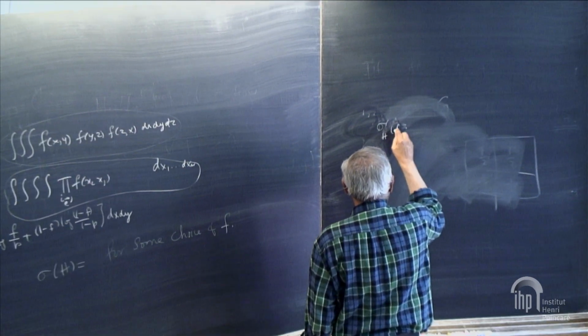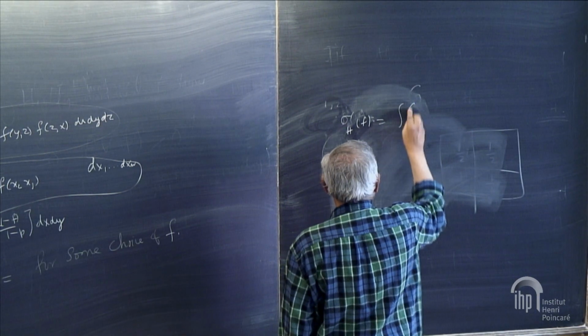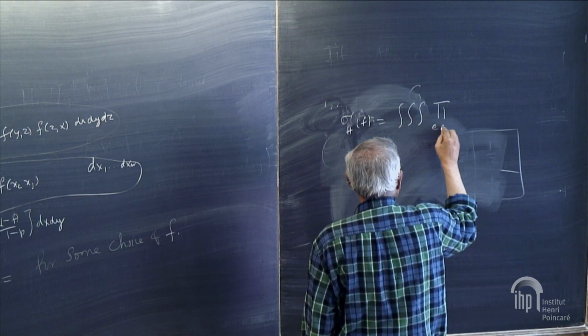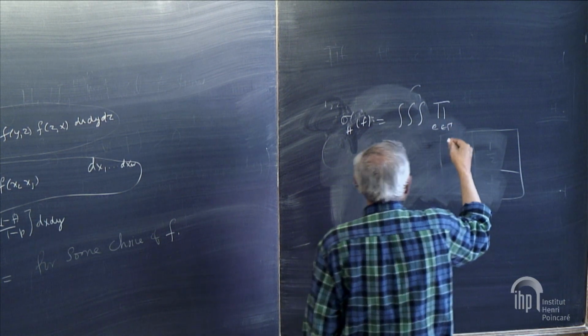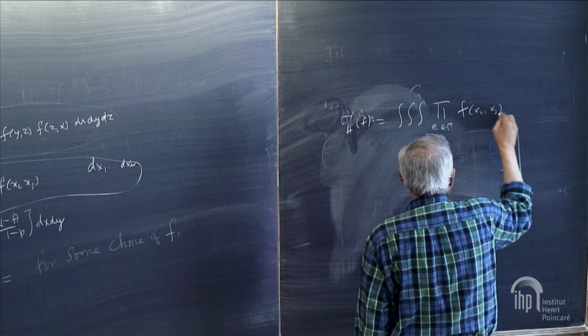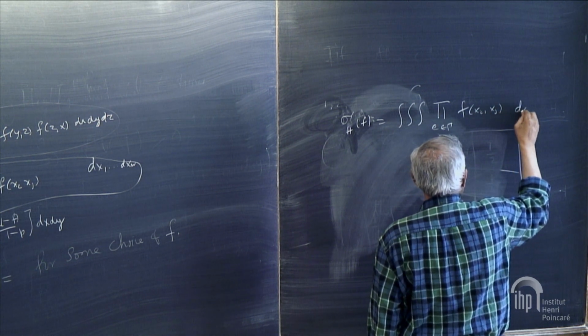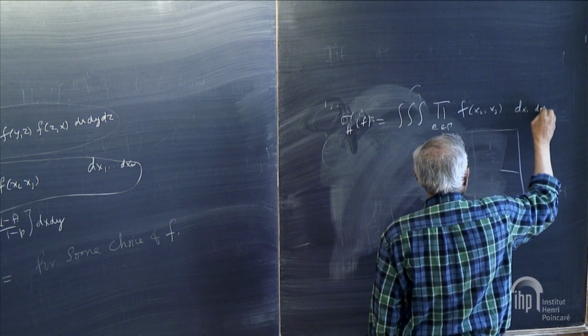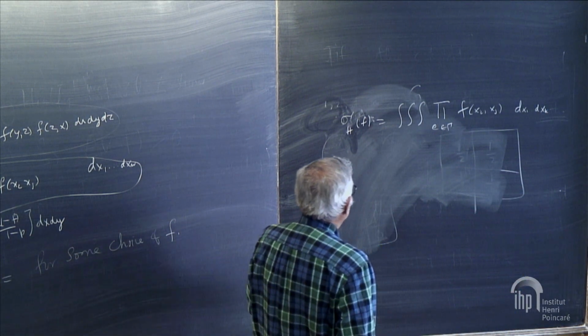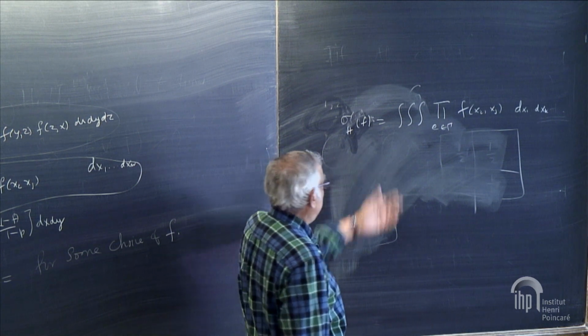Think of it like that. Gamma are the edges. These are the vertices. So think of this as a function of f.